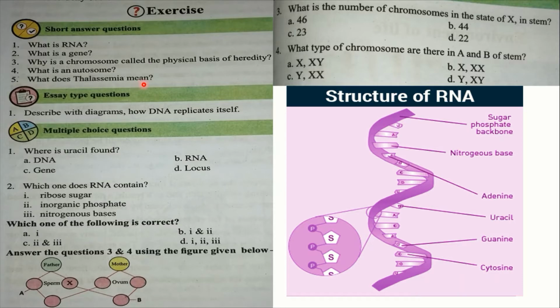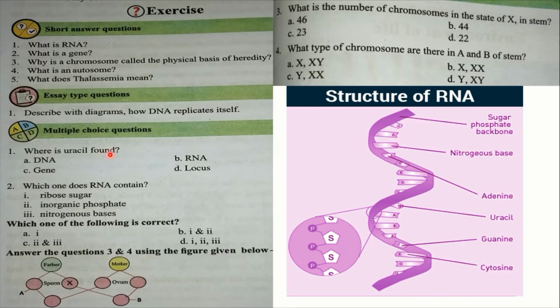What does thalassemia mean? Thalassemia is a blood disease that comes from father and or mother. It is an inherited disease. Now everybody see the multiple choice questions here.